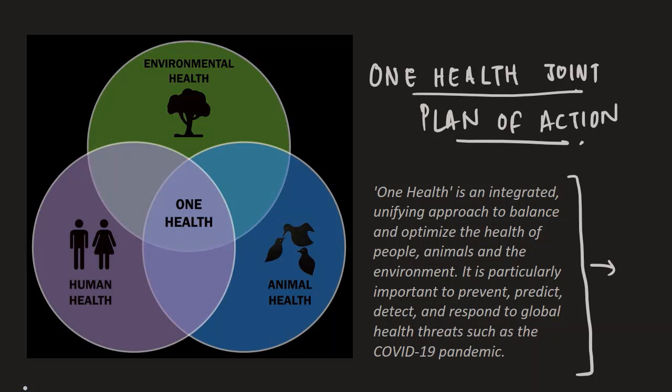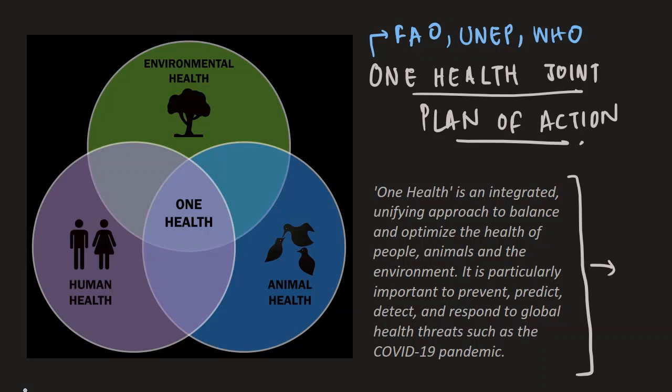this One Health Joint Plan of Action is launched by FAO, WHO, and another organization that is named as the World Organization for Animal Health. So these four organizations have together launched this One Health Joint Plan of Action, and this is basically a plan to address the health threats that exist, the health threats to humans, plants, and the environment.